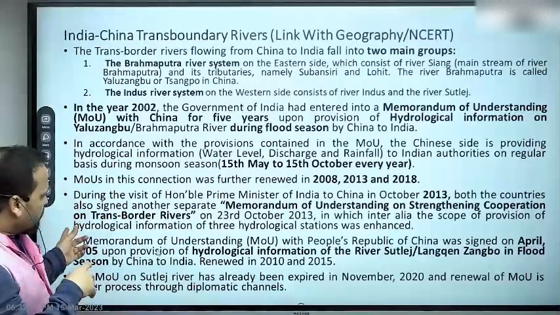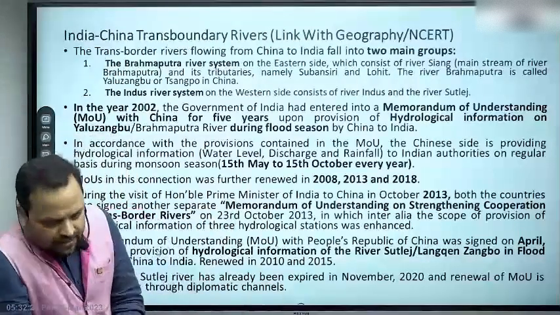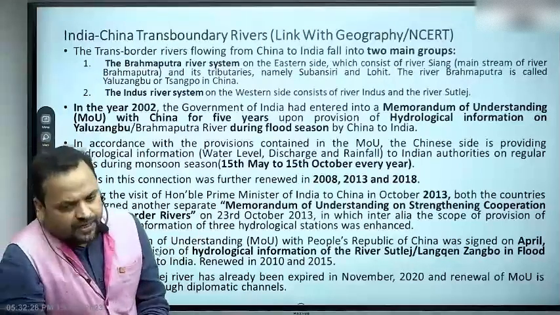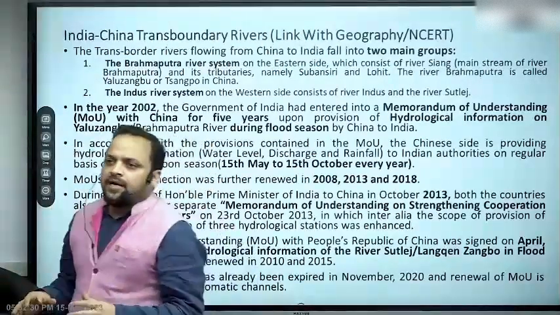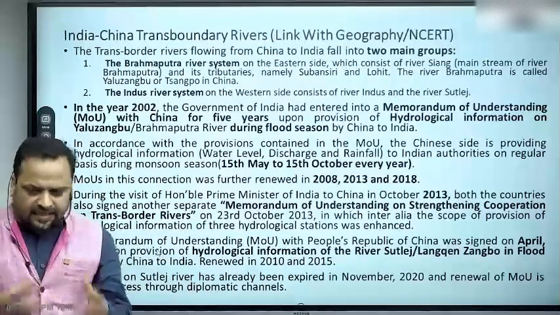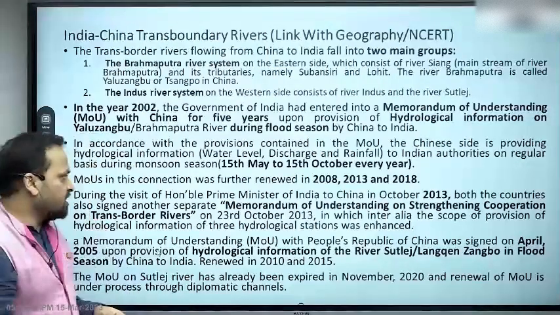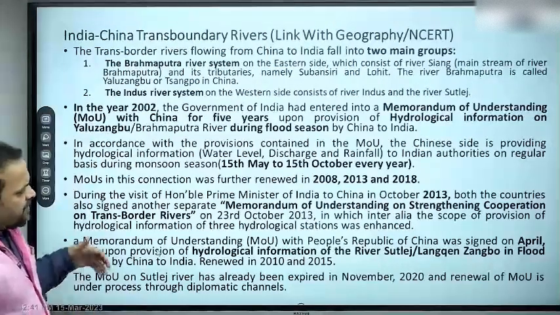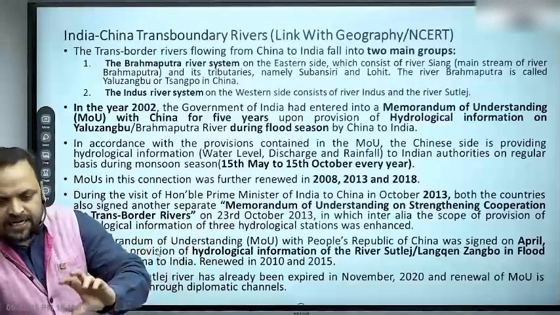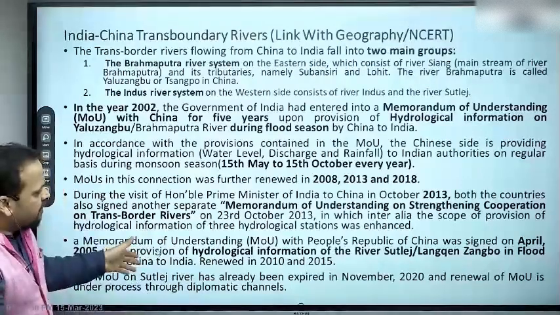Now in 2013, both of them signed a larger memorandum of understanding for strengthening cooperation on trans-border rivers. These kinds of agreements generally don't contain specifics. They are broadly about the intent. Both sides are declaring the intent to cooperate more on trans-border rivers. All right, and with some addition to the previous agreement, now we are adding data from some more hydrological stations. So mainly MOUs.